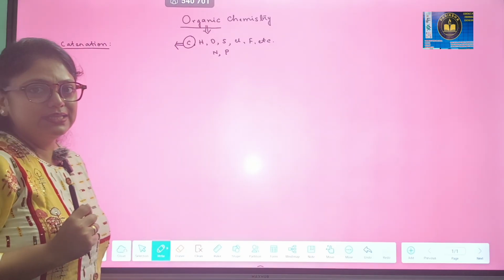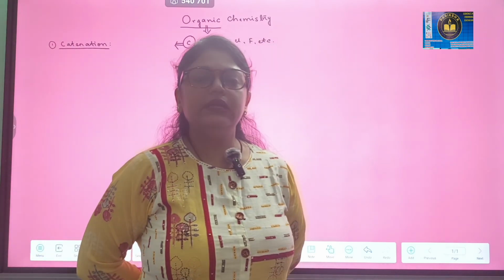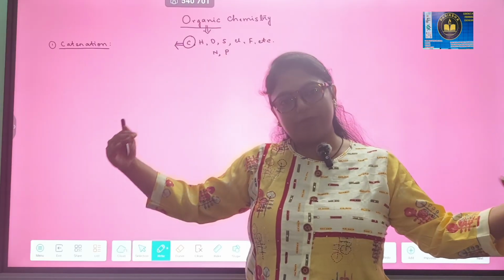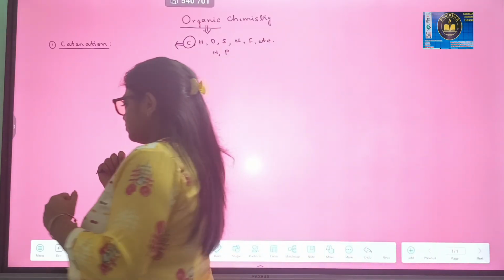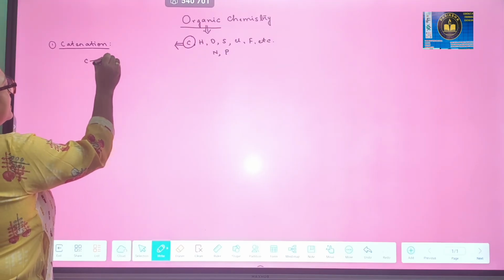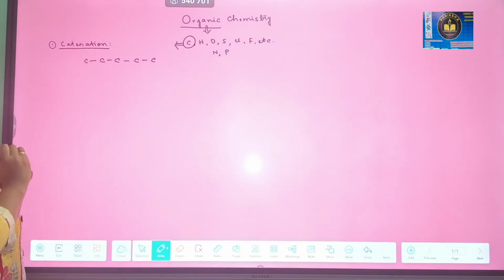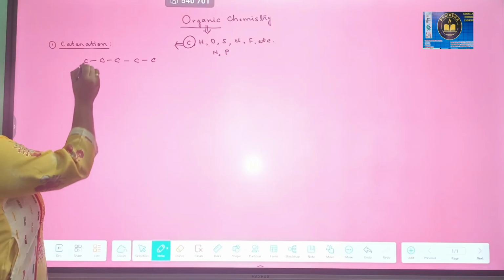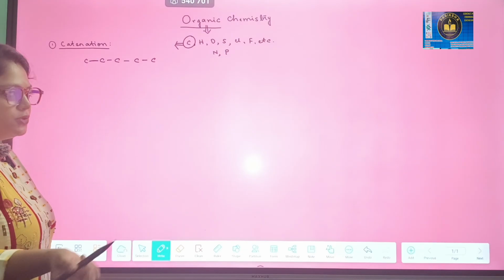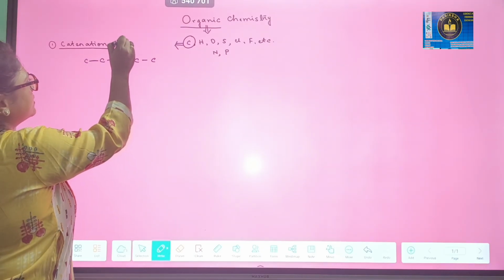Now what is catenation? Catenation means carbon can make long chain compounds, like you can think of a compound in which carbon is joined like this. So as you can see guys, carbon is making a bond with carbon itself. So catenation can be called as self-linking.